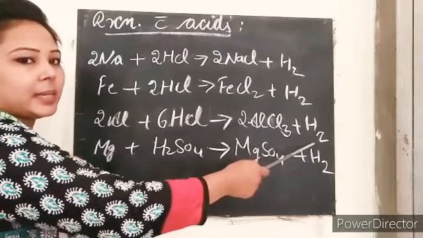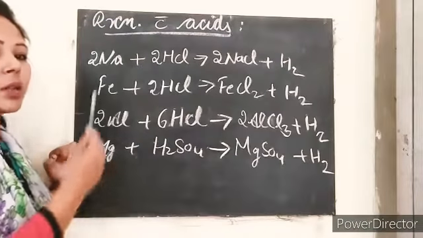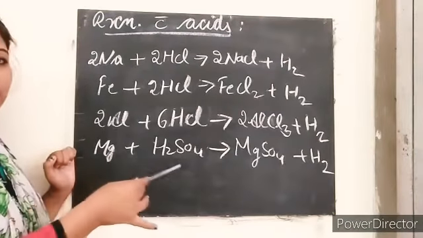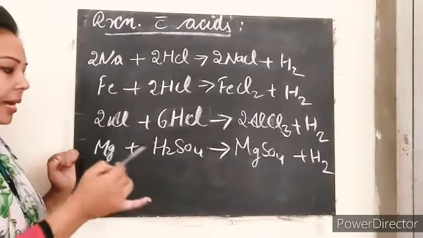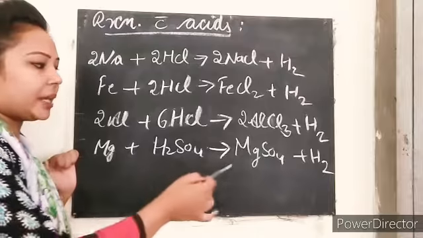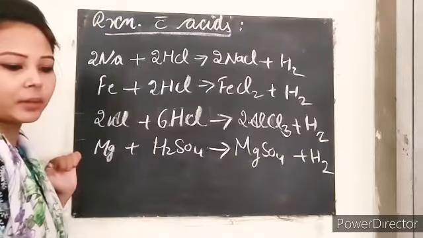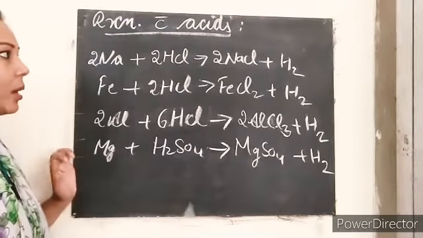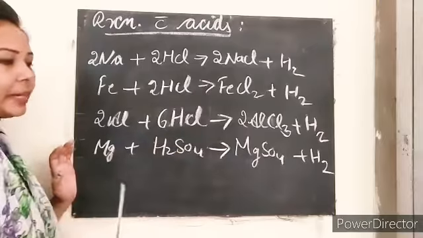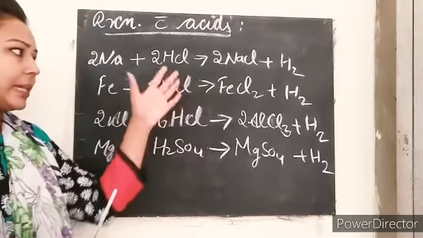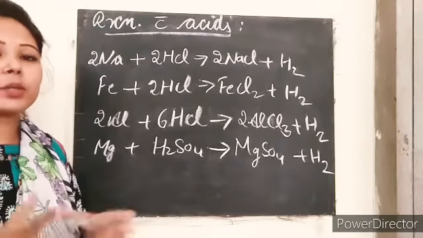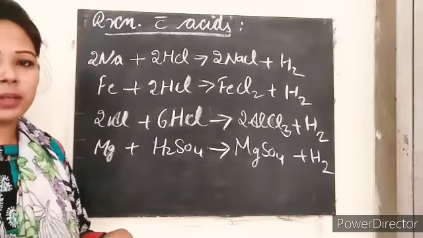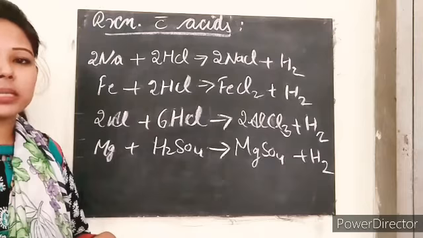And it releases hydrogen. Among all, magnesium reacts with sulfuric acid, dilute sulfuric acid, and it gives magnesium sulfate and some hydrogen. So these are the metals that react with the acid. The non-metals do not react with acids. They react with bases.